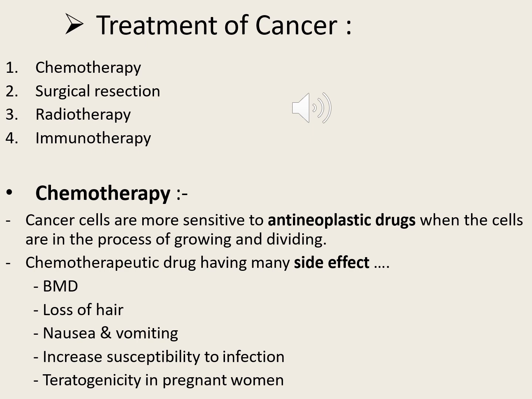The bone mineral density will be decreased, that will be affected. BMD is nothing but bone mineral density. Nausea, vomiting, increased chances of getting infections, and if a pregnant female is undergoing this treatment, it may develop teratogenicity. Teratogenicity is nothing but the chances of causing fetal damage. So when a mother is taking the drug, the baby will be affected. That is teratogenicity, which we have seen as phocomelia, fused limbs, with the thalidomide effect, that is a teratogenic example. So with the cancer drugs also there is a chance of developing teratogenicity.